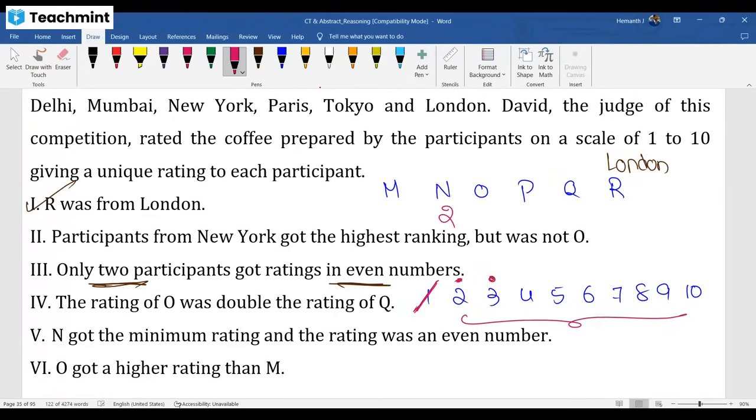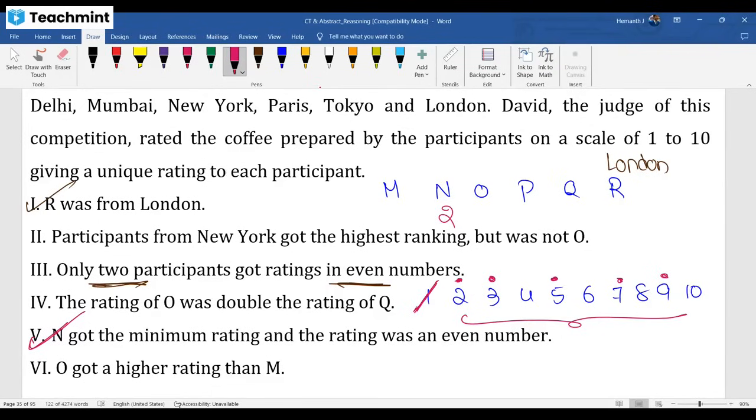Why, sir? See, there are 5 odd numbers. Among those, 1 you should not take. Why are you not taking 1? Because the minimum value is an even number, not an odd number. So we have to start with 2. 1 is automatically eliminated with this fifth statement. Now we have 4, 6, 8, 10, and among those only one even number you have to take.